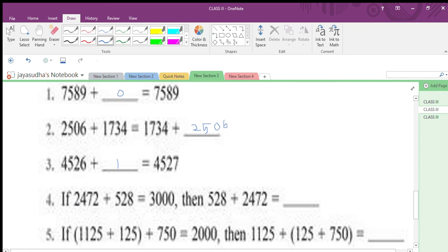If 2472, listen carefully, plus 528 equals 3000, you get the answer 3000 here. Then 528 plus 2472, so what is the answer? Look at the question: the order is changed. Only the order is changed, but the answer is the same. So here 3000, so here also 3000. So your answer is 3000.